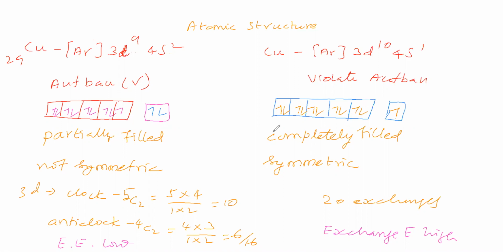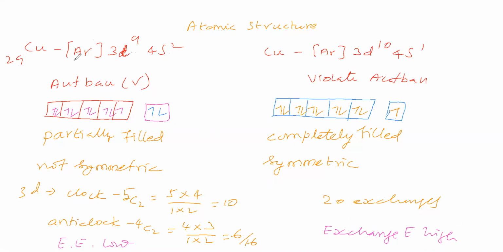Whereas 3d contains a pair of electrons, here 3d contains one electron. Here 3d contains one electron, and here 3d contains a pair of electrons. So this 3d screens this 3d. Where the screening effect is less, d is screening another d to a lesser extent, whereas s is screening another s to a greater extent. Therefore, here the screening effect is low, and here the screening effect is high.